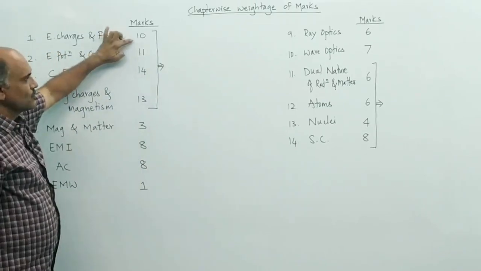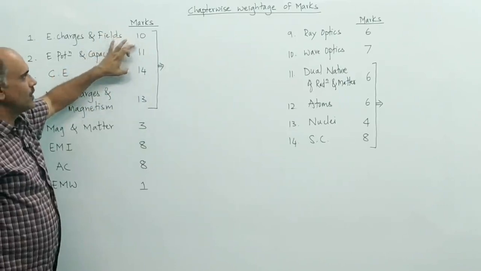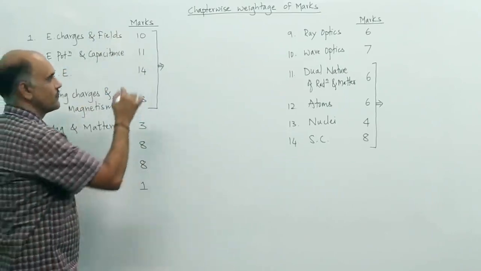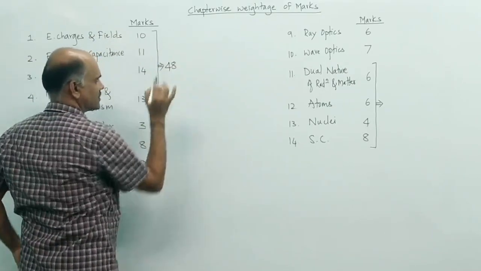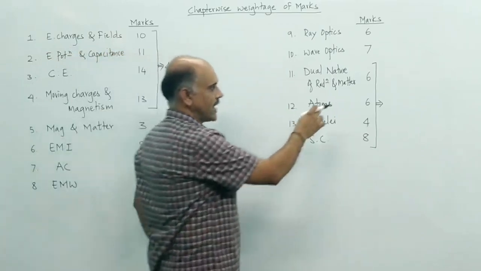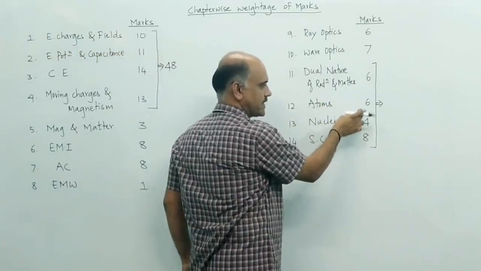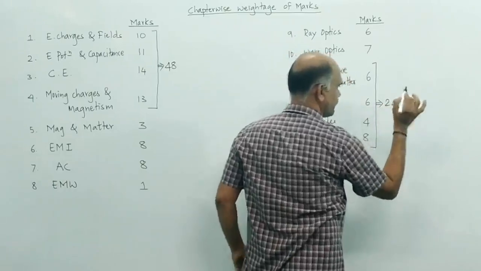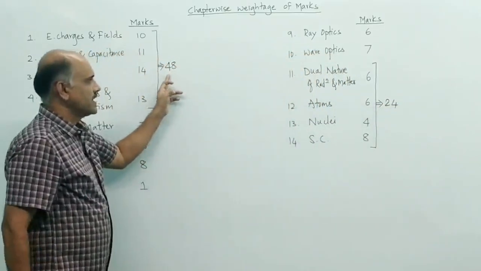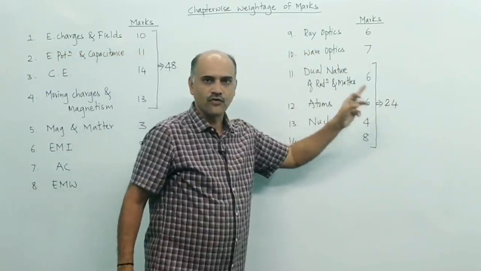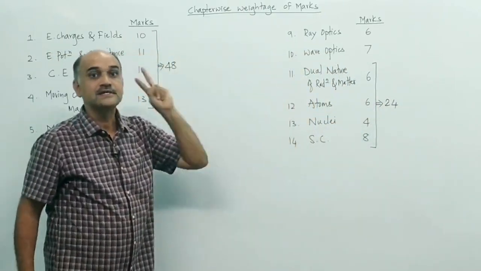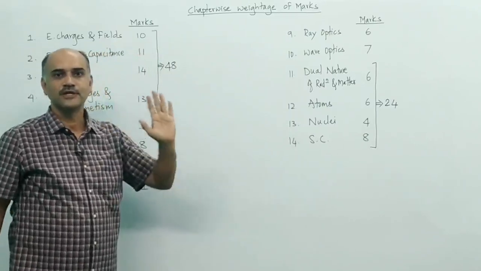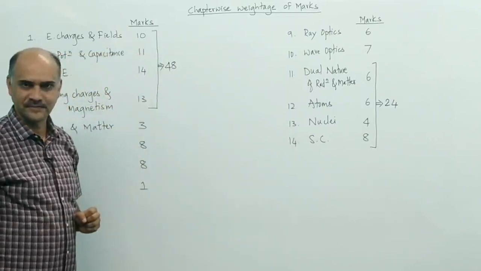Now if you add all these marks, 4, 4, 8, so around 48 marks it is worth. If you add these, 6 plus 4, 10, 18, 6, 24 marks. So 48 plus 24 is 72. So it is worth 72 marks, but you will not be able to get 70 out of 70.